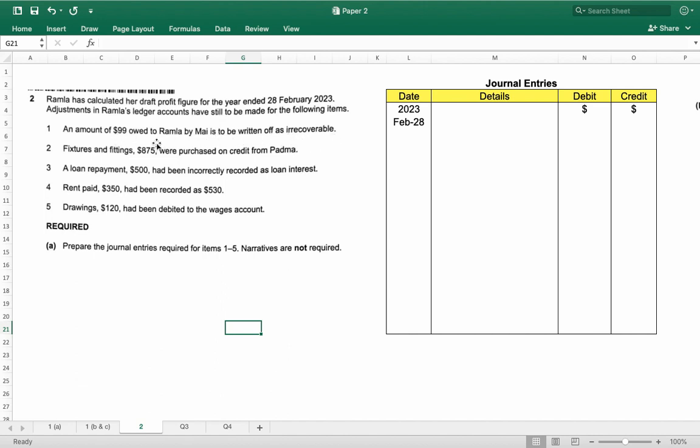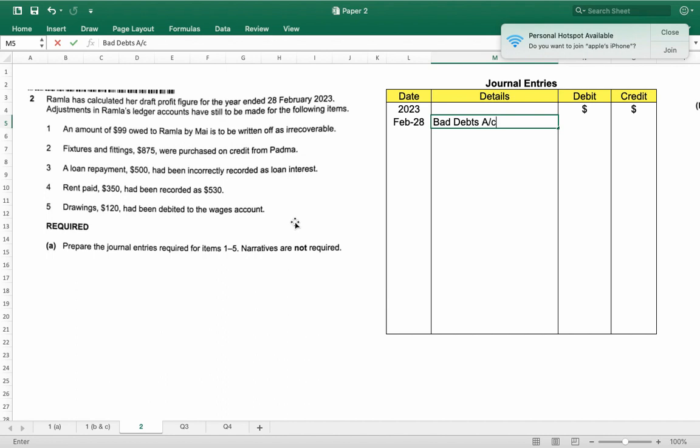Mai owes $99 to Ramla, and due to some reason now she is not able to pay Ramla. So Ramla decided to consider Mai's account as bad debts, irrecoverable debts, I mean. So let's see what will be the journal entry for this. So it is a loss. So increase in expenses and losses debit. So bad debts account debit.